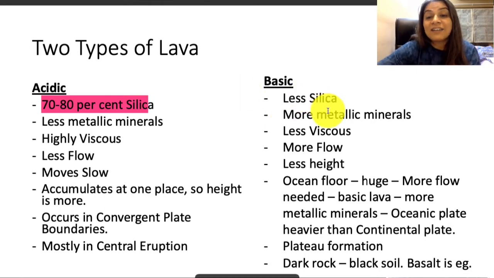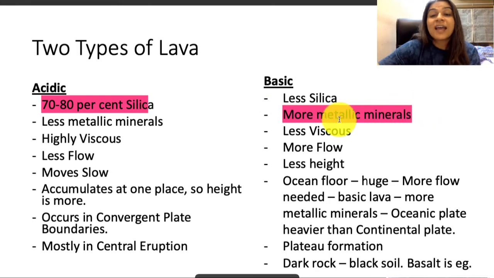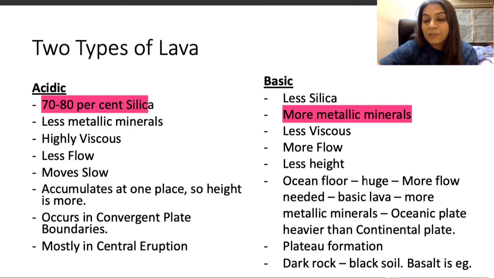Because of that it forms very high mountains. Whereas the basic lava has more metallic minerals and so less silica, which is why its viscosity is very low, and so it flows much more, and since it flows much more its height is quite low. Also, we've already observed that the ocean floor is made up of lava which flows a lot, because that's the only way such huge oceans would have formed. And since it has more flow, we can easily arrive at the conclusion that it could be basic lava.